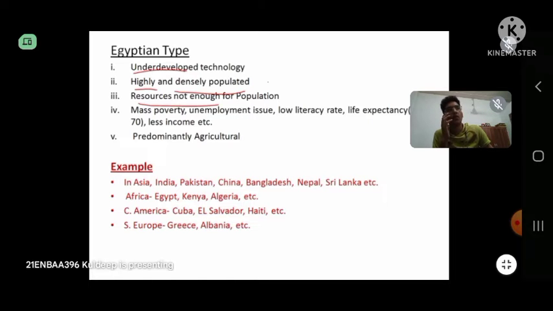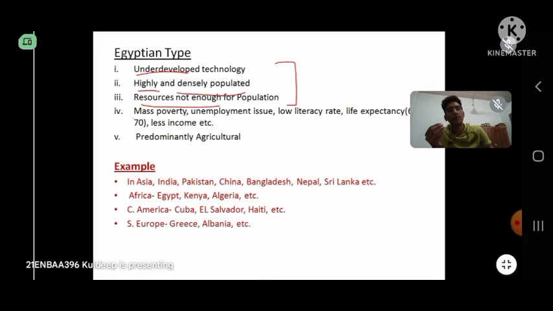So all these factors lead to an imbalance in the state and in the society, due to which many public issues are raised like mass poverty, unemployment, low life expectancy, and less income. Now this mass poverty is, as I said, because the population is huge and the opportunities, resources, and technology are not up to the requirement.